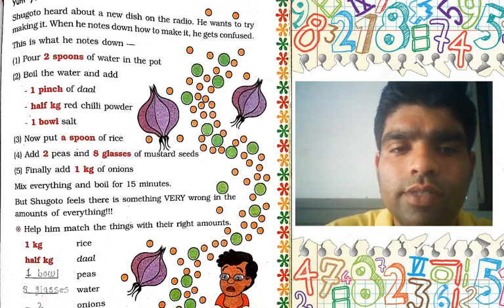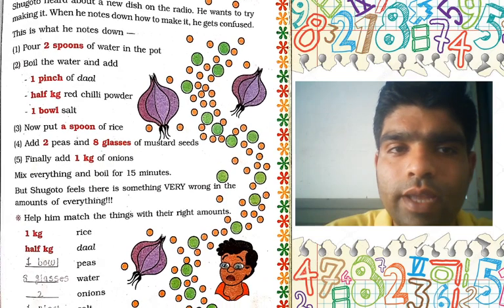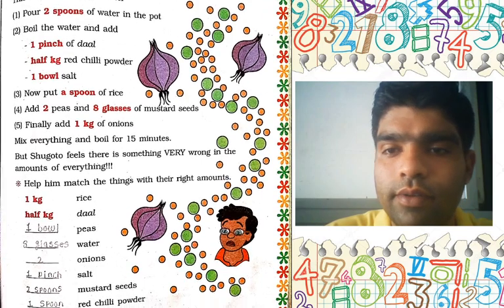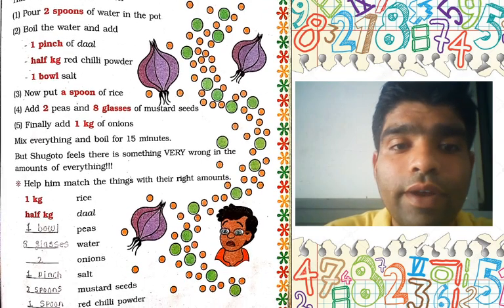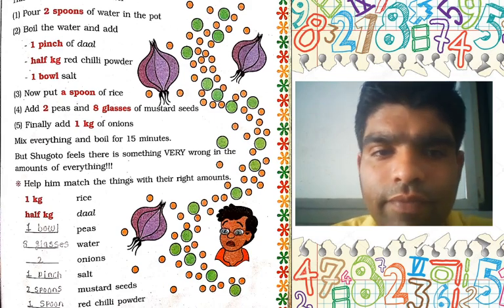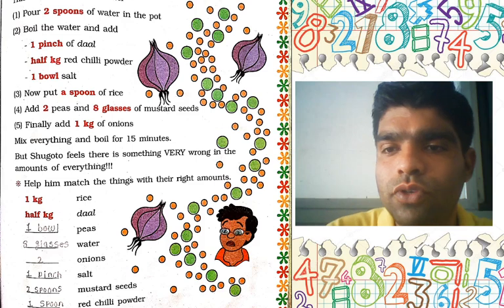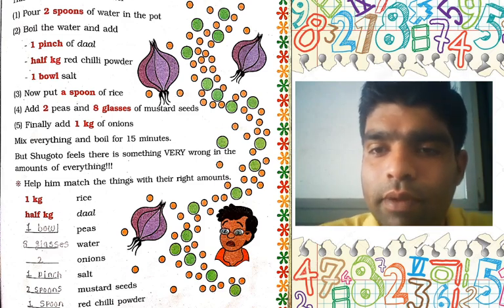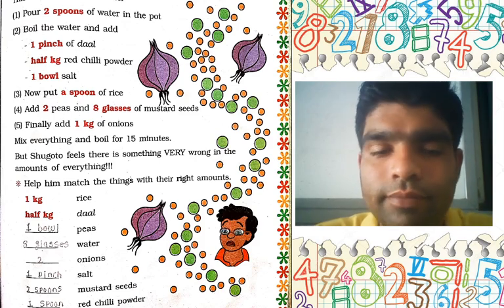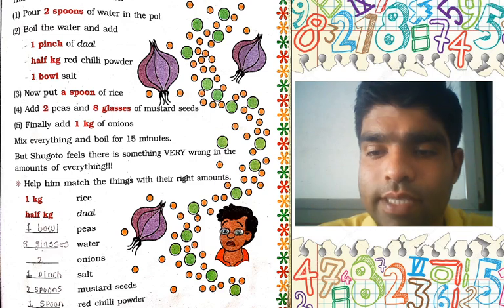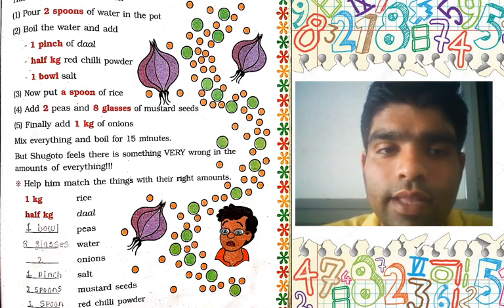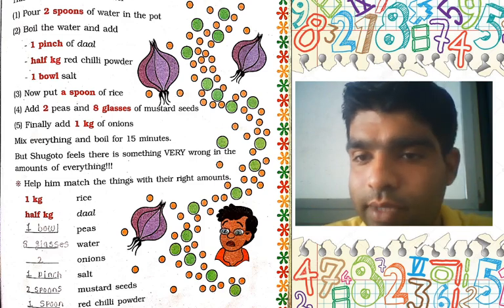Okay, now see, 1 and 2 examples are given to you, and the next we have to solve. Okay, 1 kg of rice, definitely 1 kg of rice you have to use here. It depends upon your family members, say 8 members, 10, 15, 20 members. Then 1 kg of rice is used here, and the next one is half kg of dal.